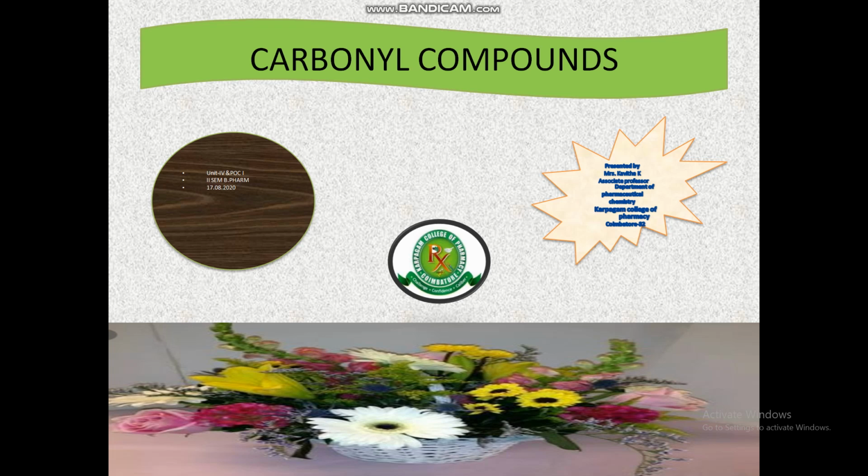Today let's discuss carbonyl compounds. In organic chemistry, a carbonyl group is a functional group composed of a carbon atom double bonded to an oxygen atom. It is C double bond O. It is common to several classes of organic compounds as part of many larger functional groups. A compound containing a carbonyl group is often referred to as a carbonyl compound.